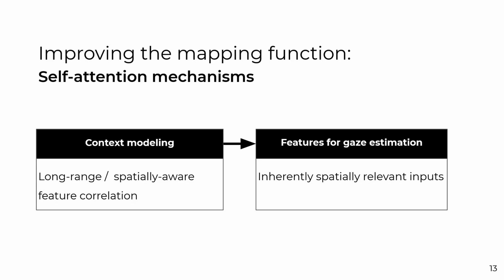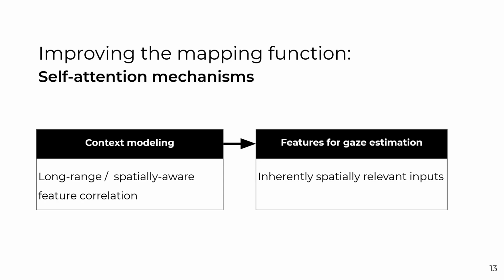One of the main advantages in using self-attention mechanisms is their ability to model long-range contexts into features. On image applications, this translates to the model being able to learn correlations between relevant features in different regions of an image. So our intuition here is simple. Gaze by itself is an inherently spatial phenomenon.